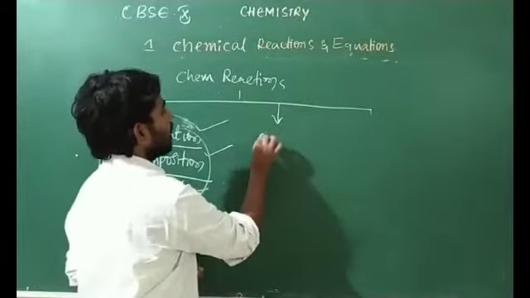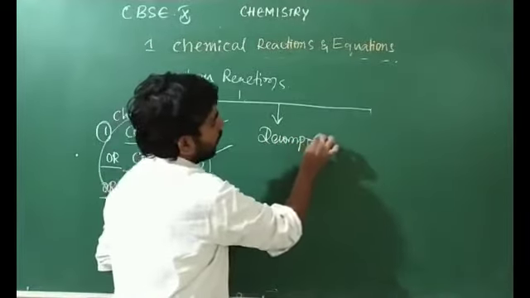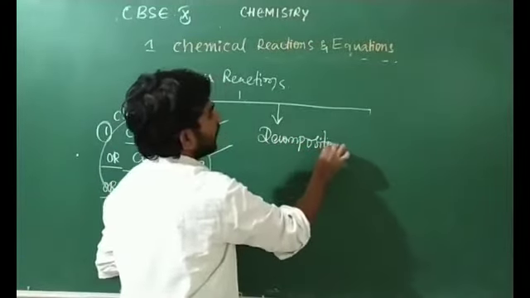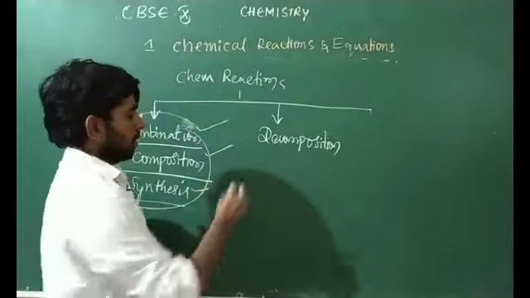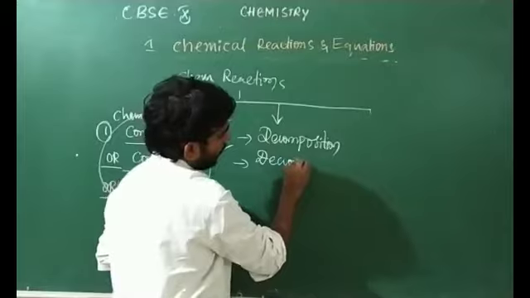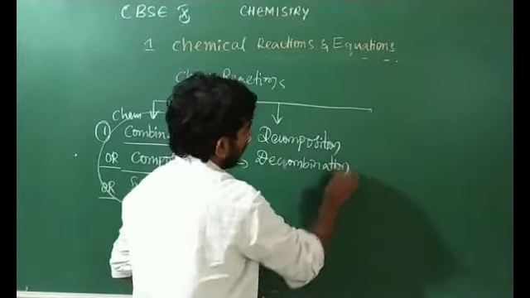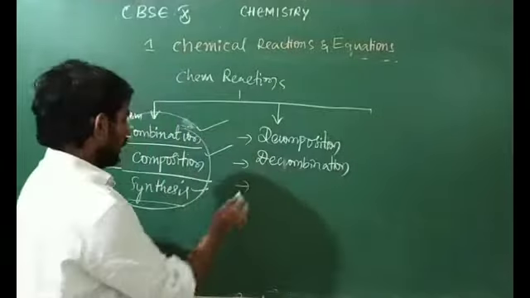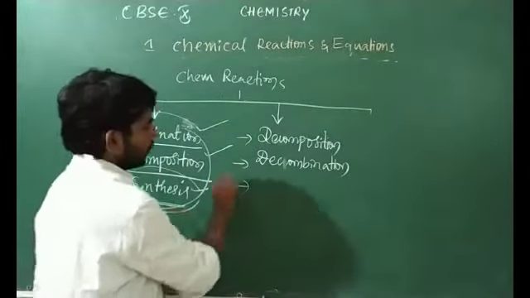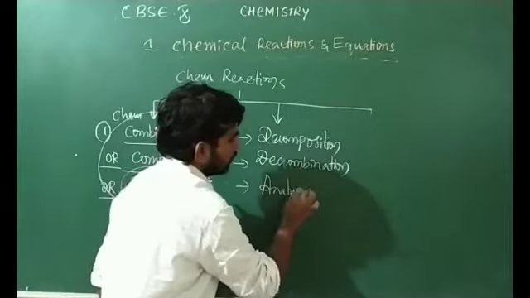Second type, chemical decomposition. Composition there, here decomposition, the chemical decomposition reaction, or else we will also call it the decombination reaction. And the third one is analysis. Here we call it synthesis; for this one we call it the analysis reaction.